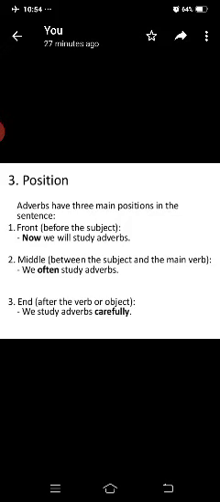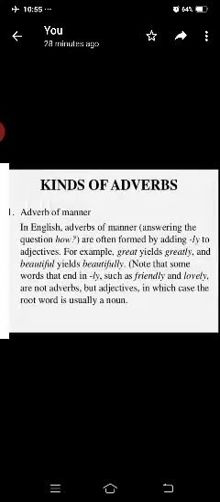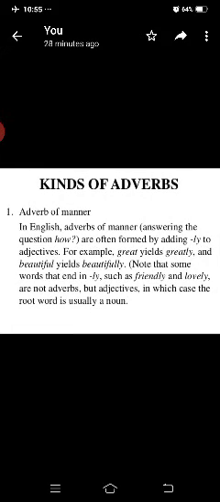Next, middle, between the subject and the main verb. We often study adverbs. Here, often is an adverb. End, at the end of the sentence, after the verb or object. We study adverbs carefully.